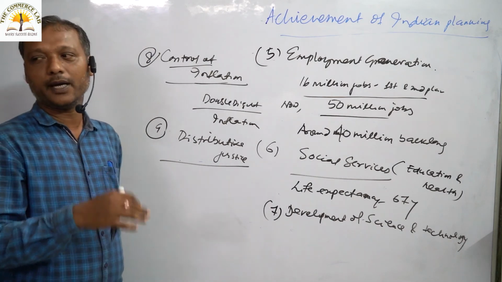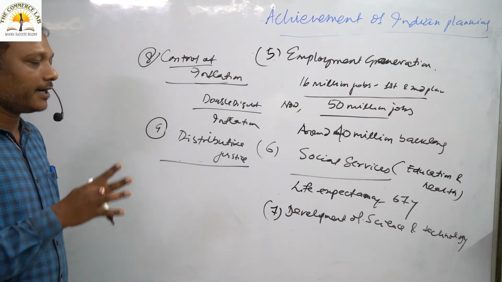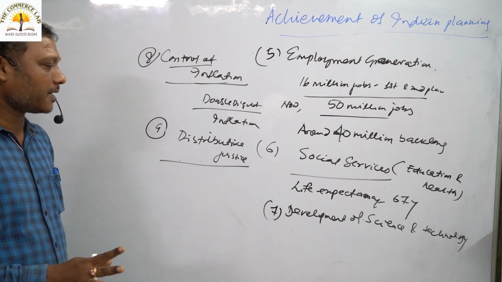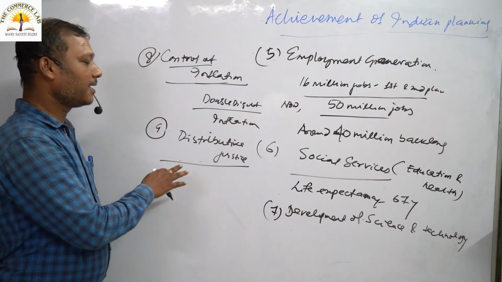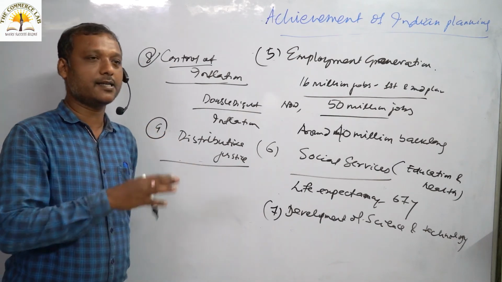We should grow equally. There should not be any type of discrimination, socially or economically, but it has failed us in so far as economic equality and regional equality are concerned.